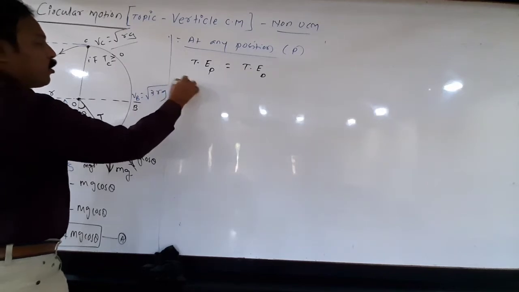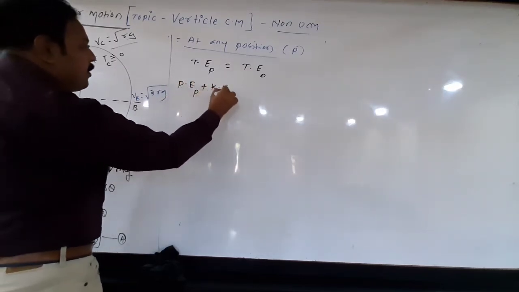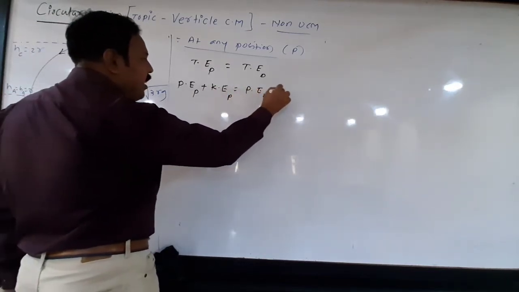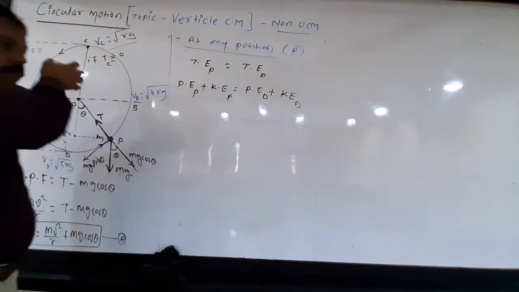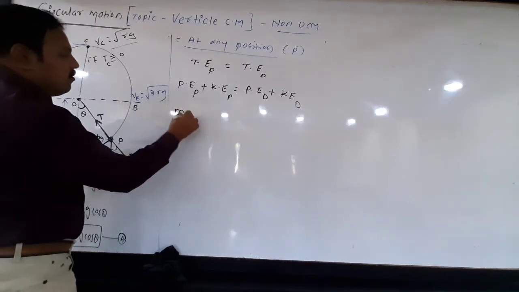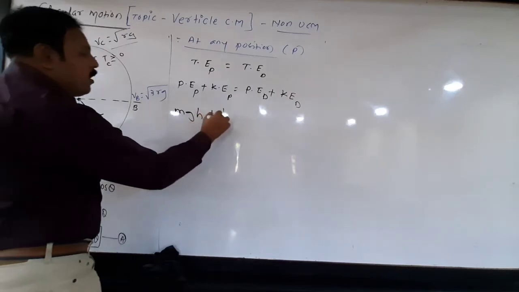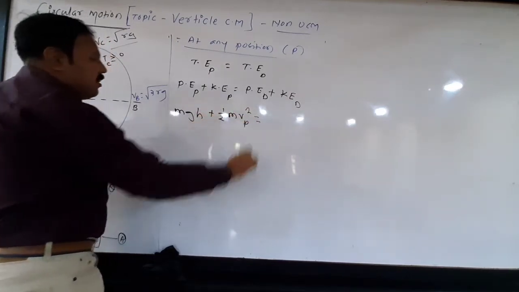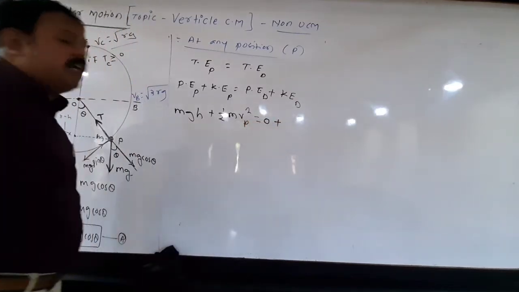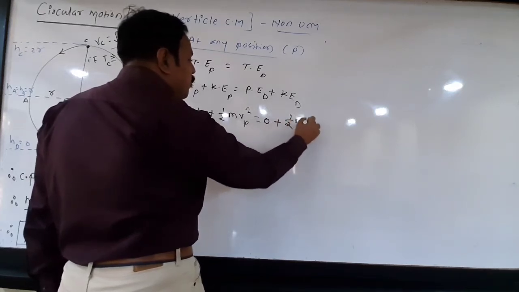Means your potential energy at P plus kinetic energy at P is equal to potential energy at D plus kinetic energy at D. What is potential energy at this point? This is mgh, plus kinetic energy means 1 by 2 m Vp square. That Vp we have to find. Potential energy at D means it is 0. We have considered the 0 at point D. And kinetic energy means 1 by 2 m Vd square.